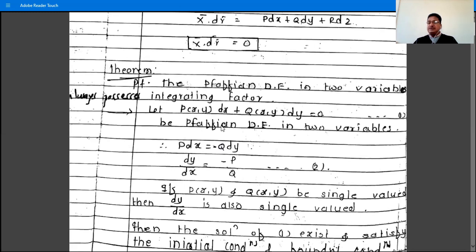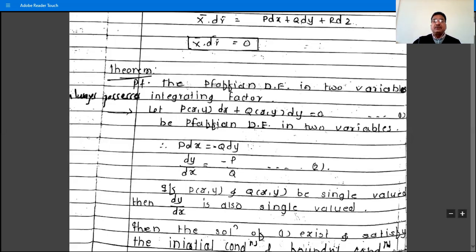If the given differential equation P dx + Q dy = 0 is not integrable, and if we multiply by some function of x and y, suppose I, in that equation, and then it becomes integrable or exact, then we say that I is the integrating factor.